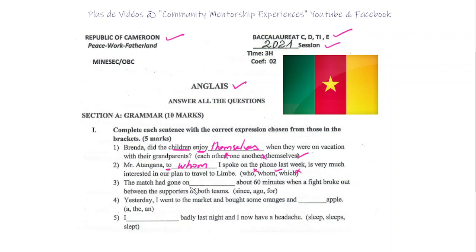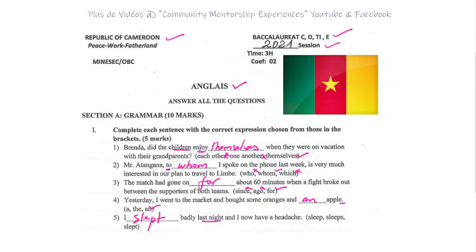3. The match had gone on about 60 minutes when a fight broke out between the supporters of both teams. So 4. The match had gone on 4. Not since, not ago. Why? Because go on generally goes with 4. Next, 4. Yesterday, I went to the market and bought some oranges and an apple, because singular, so an apple. And finally 5. I slept badly last night and now have a headache.